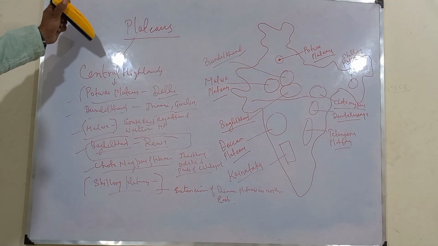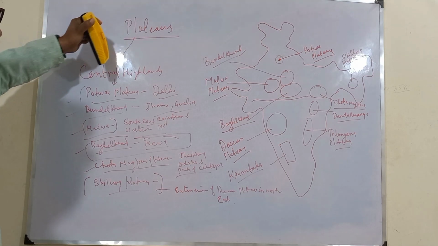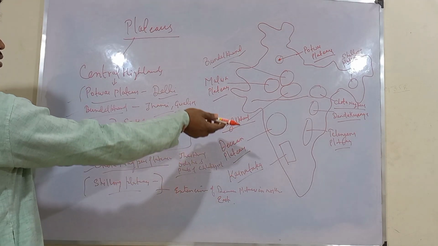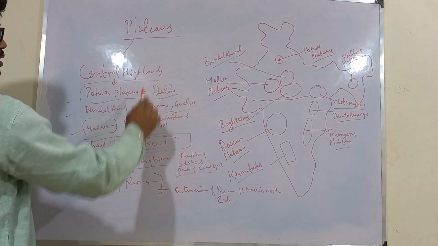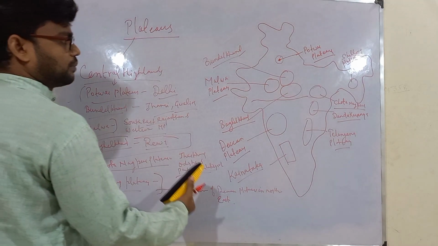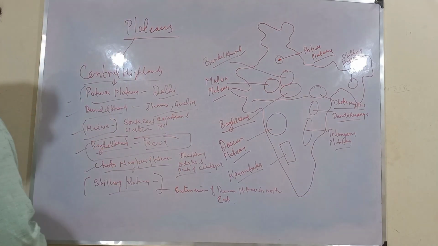So I hope you understand, under this they have categorized the plateaus lying in the north of the Narmada river or those under Central Highlands, and you people have noted it down. Now we will be moving to plateaus which are south of the Narmada river or a part of Deccan Plateau.